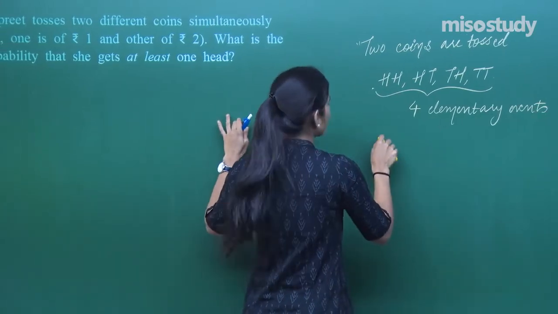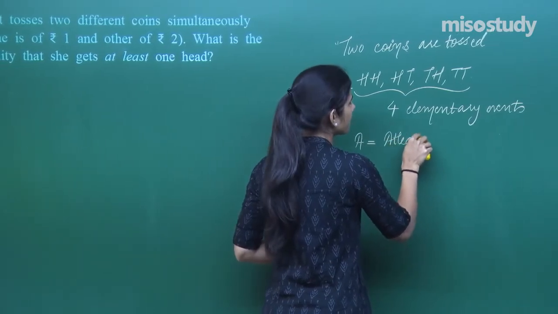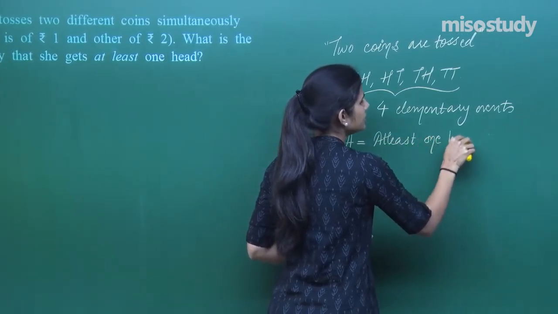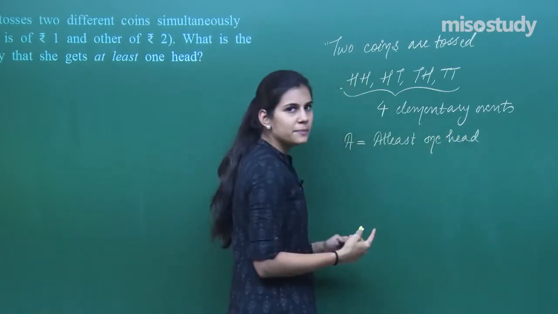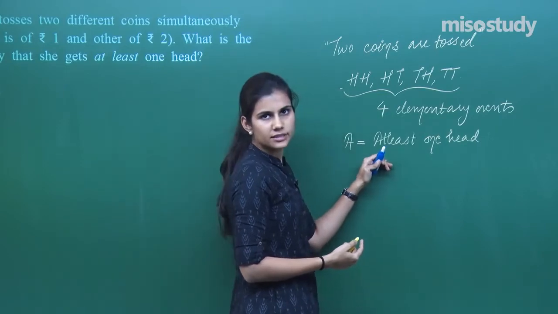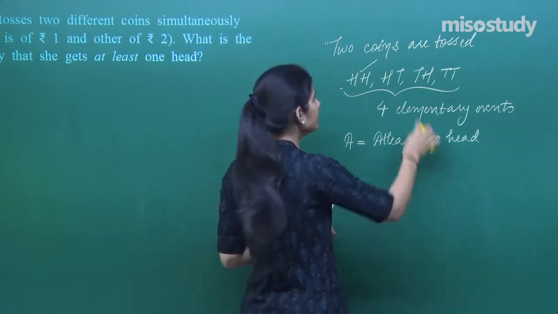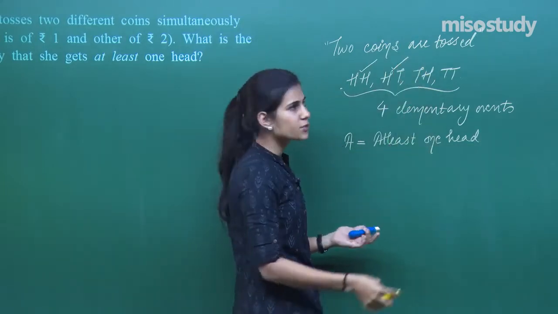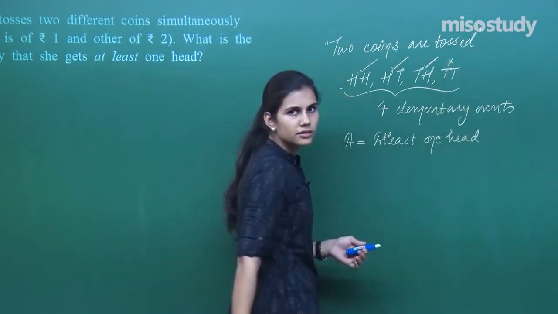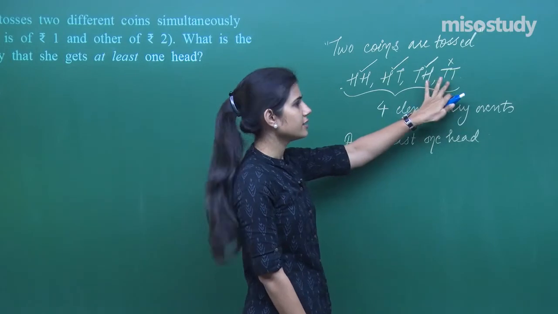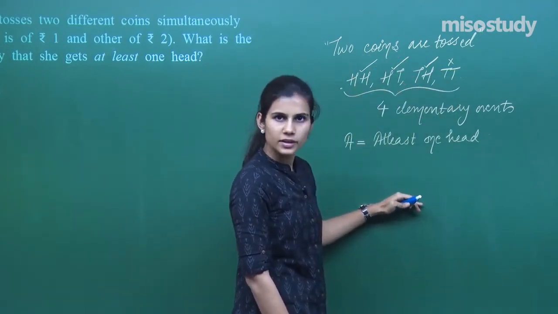You want to know the probability of the event which is getting at least one head. Okay. Now, how many elementary events do you think are in favor of this event? If you look at this, here there are two heads, that means there is at least one head. There is exactly one head, that means there is at least one head. There is exactly one head, there is at least one head. There is no head, there is not even one head here when both of them have tails. So, out of these four, only 3 elementary events are in favor of event A.